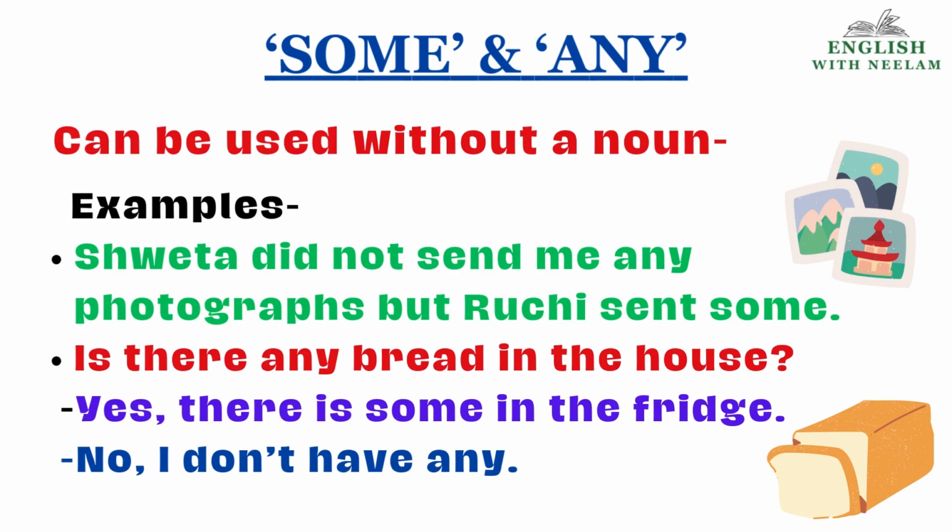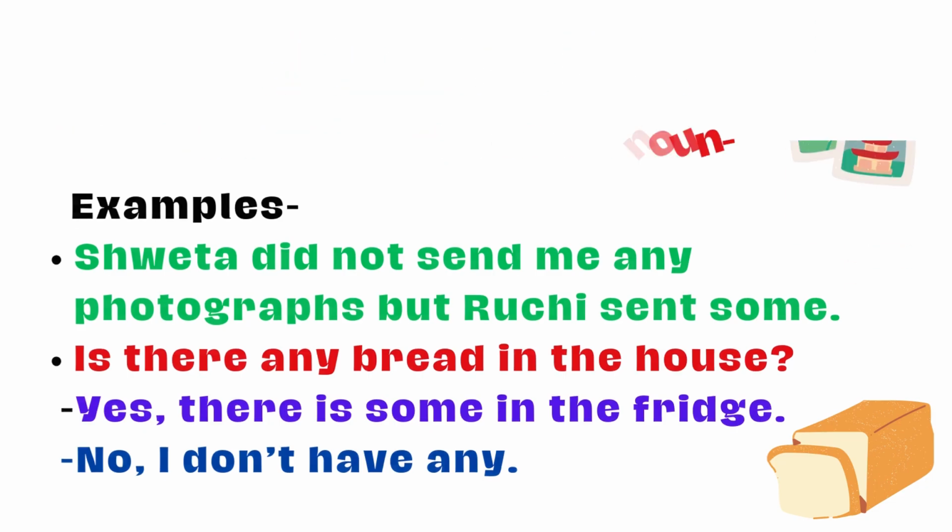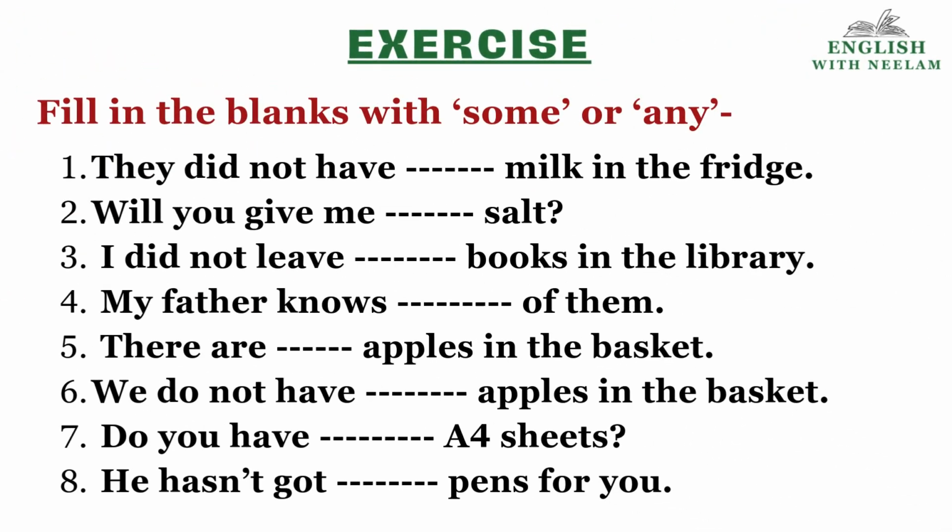Normally, we use some or any with nouns. Here is the time to test yourself. Here is an exercise. We have to fill in the blanks using some or any. They did not have dash milk. I hope it is clear. This is a negative sentence. Will you give me dash salt? Will you give me? A question. You are asking for something.